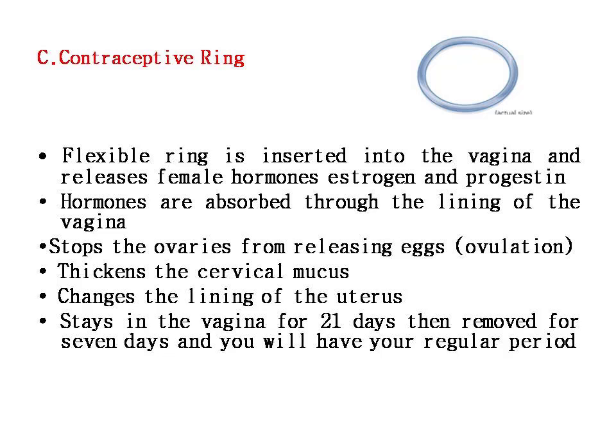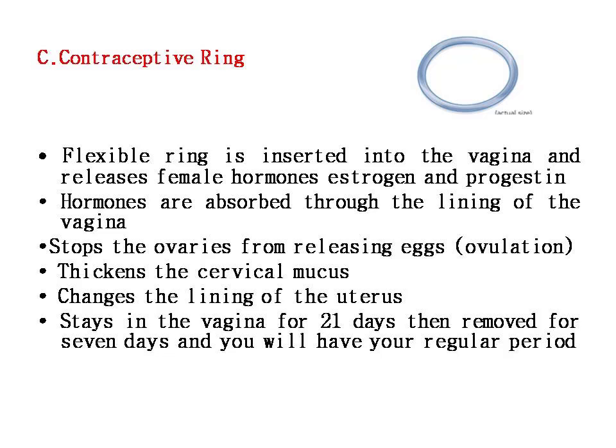Next method is the contraceptive ring. During this process, a flexible ring is inserted into the vagina and releases the female hormones, both estrogen and progesterone. The hormones are absorbed through the lining of the vagina. The mechanism is the same: it stops the ovaries from releasing the eggs, preventing the ovulation process, thickens the cervical mucus making it more difficult for the sperms to travel into the uterus, and changes the lining of the uterus, making it difficult for the egg to attach to the walls of the uterus.